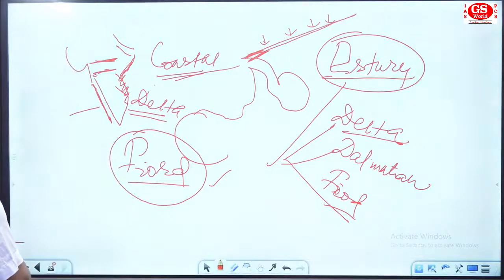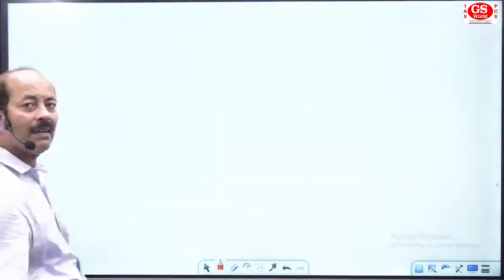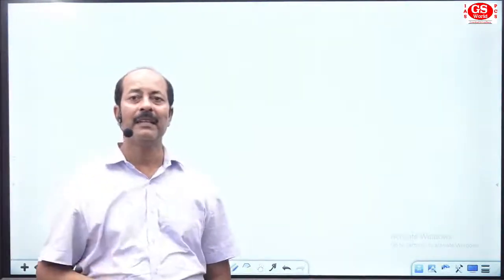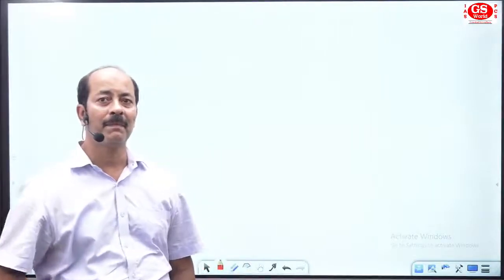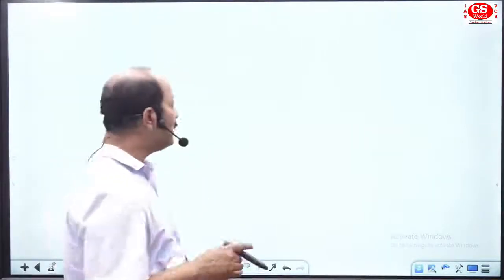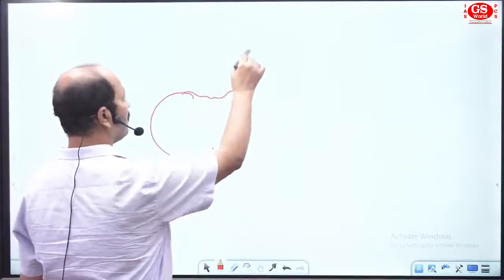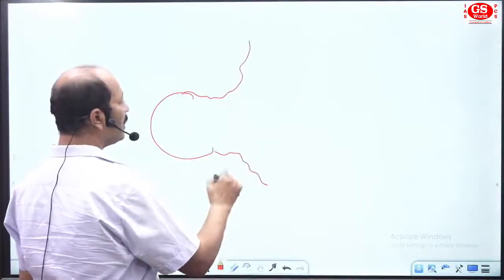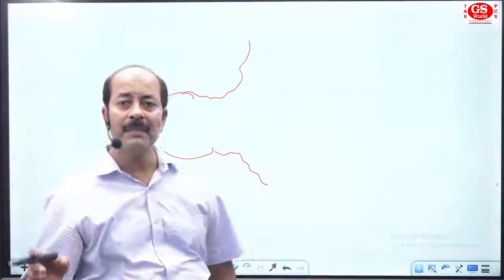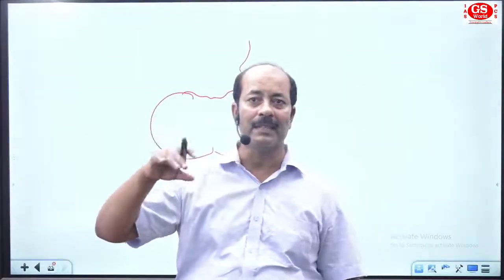Now try to come to the eastern part of Europe for again a discussion of some of the geographical features. Now this is the area of Europe, and now you'll find the types of rivers are going to different directions.